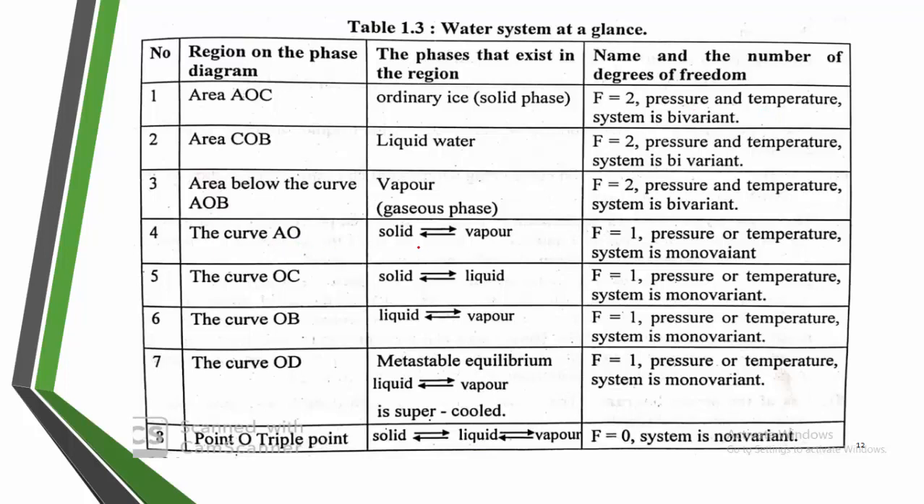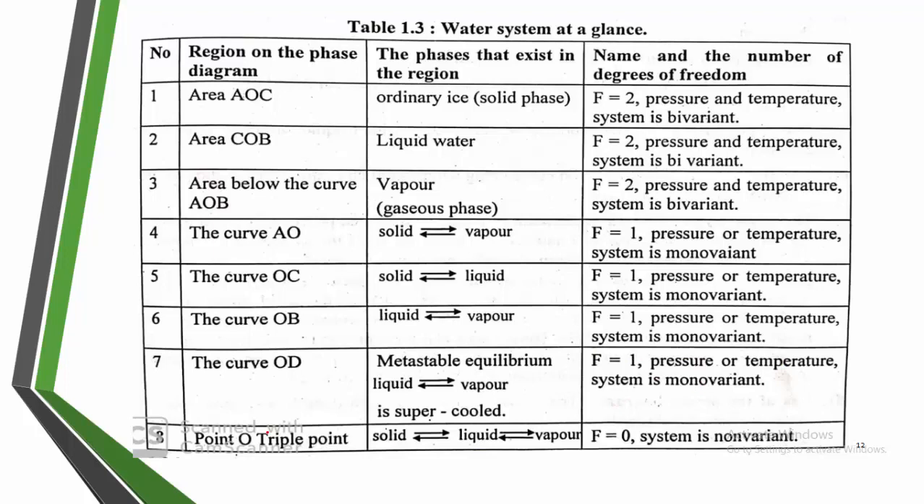On curve AO, solid to vapor is there. On curve OC, solid to liquid is there. On curve OB, liquid to vapor is there. These two phases are in equilibrium in such a system. Here we can find the degree of freedom of that situation. F is equal to 1 means pressure or temperature is needed, that is monovariant for that state of equilibrium. Here again f is equal to 1. You may require pressure or temperature to specify that equilibrium. Here also f is equal to 1, monovariant. On the metastable curve OD also you can find the degree of freedom f is equal to 1, pressure or temperature, the system is monovariant.